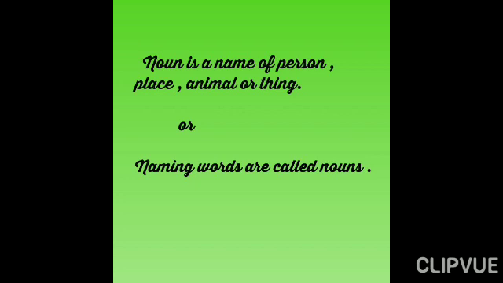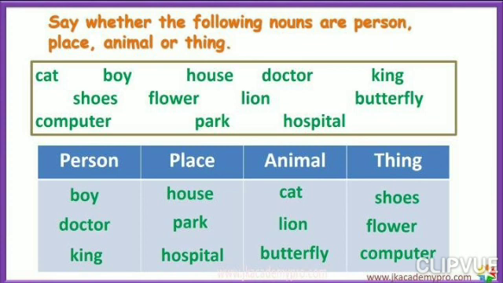Lion, dog, snake, sparrow. They are names of animals. Book, table, shirt, bat. They are names of things. So children, noun is a name of person, place, animal or thing, or naming words are known as nouns.